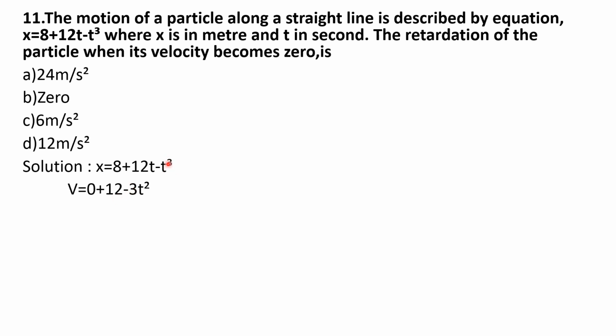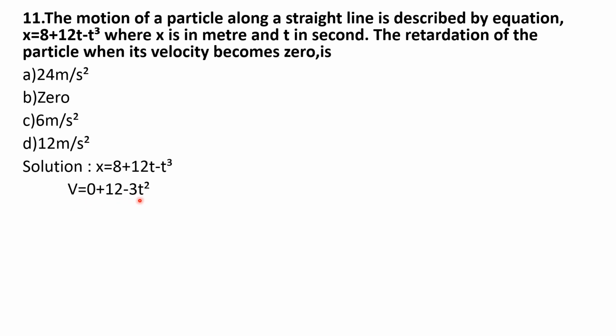Then differentiation of minus t cube, after differentiation you get 3t square, means 3 into t to the power 3 minus 1, which becomes t square. So v equation becomes 12 minus 3t square.